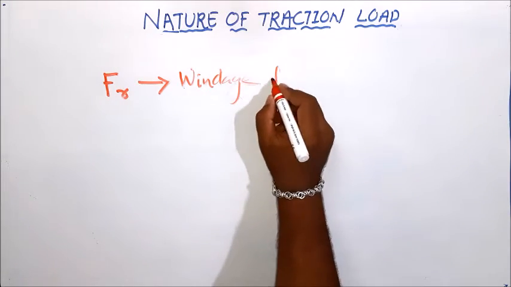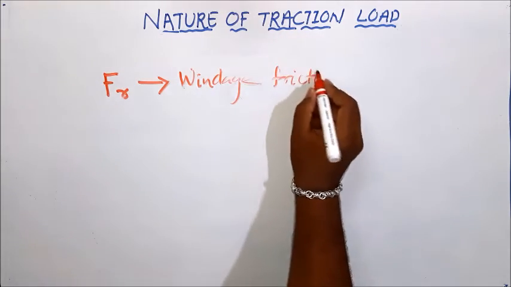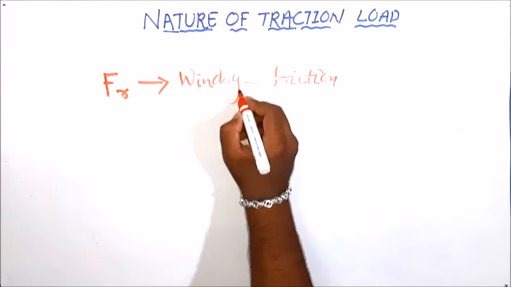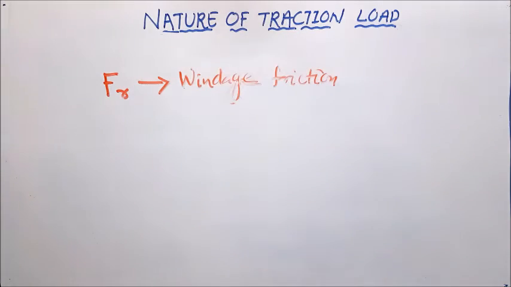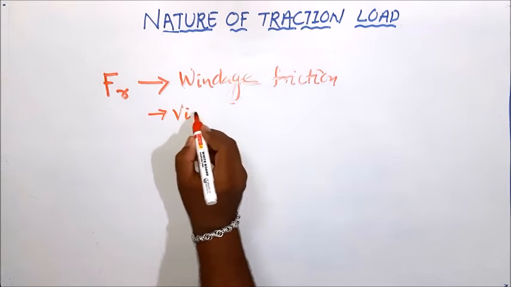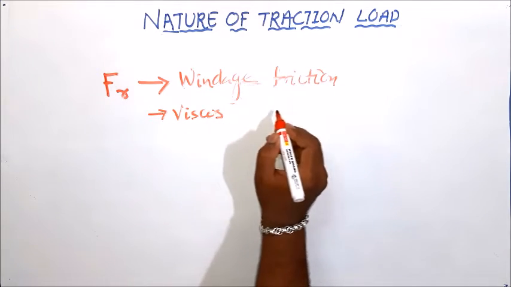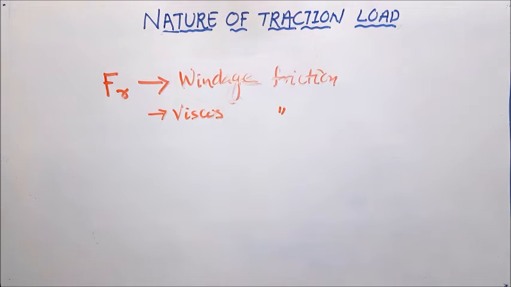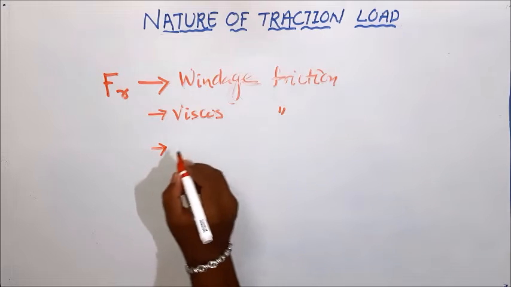Windage friction, the friction due to the wind, that is called windage friction. Second one is the viscous friction, which is the viscosity of the grease applied to the bearings. And third one is the Coulomb's friction.